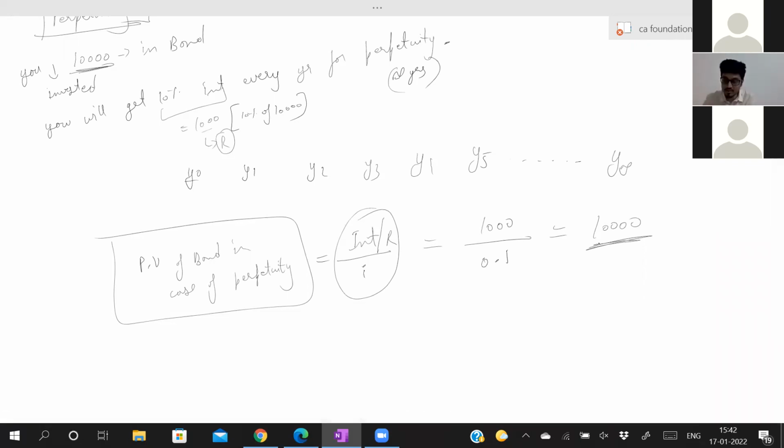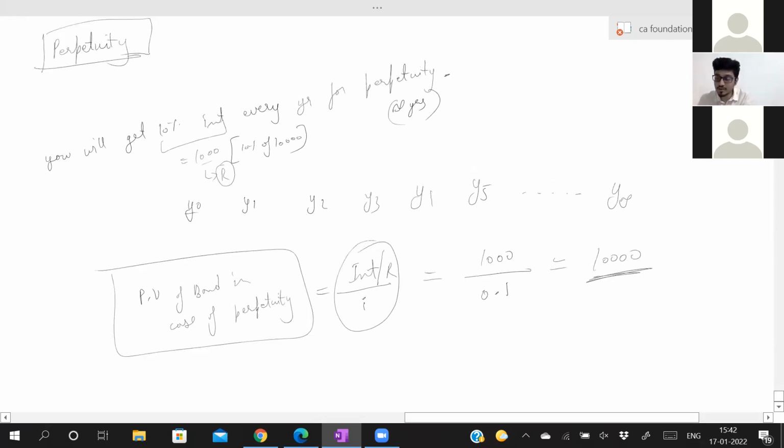Even if this was not given, you invested 10,000 in a bond, and you get 10% interest every year for perpetuity. So you get 1,000 rupees every year for perpetuity. How will you calculate the interest amount? Whatever you receive, that is your annuity: a regular amount at regular intervals, divided by the interest rate 0.1. This is nothing but 10,000.